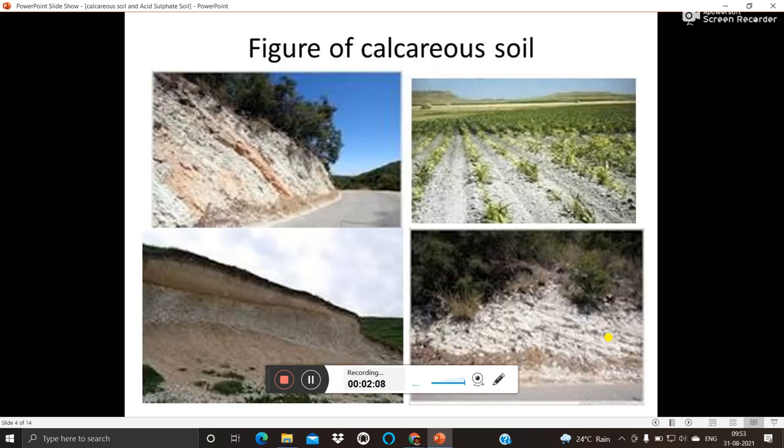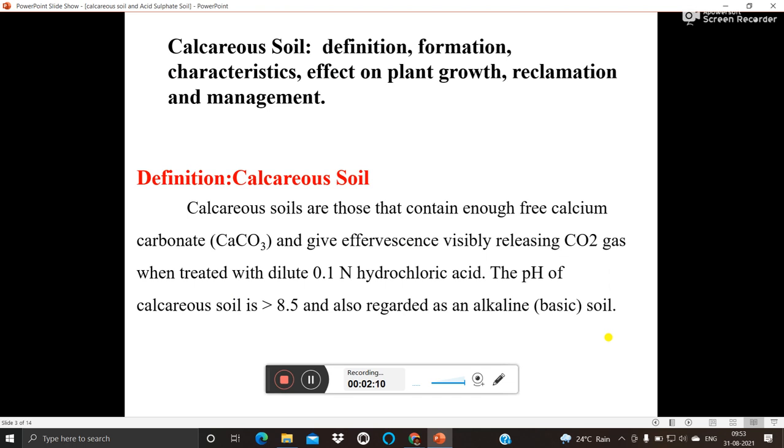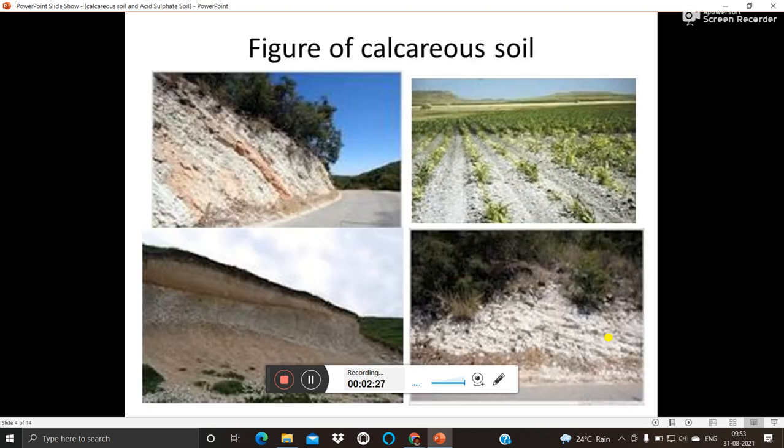you see the effervescence of CO2 gas. The pH of calcareous soil is more than 8.5, and it is also regarded as an alkaline soil. As we know, the pH of alkaline soil is more than 8.5, so it is also regarded as an alkaline or basic soil. These are some pictures of calcareous soil in which we can see the whitish surface. This whitish surface is due to the accumulation of calcium carbonate, due to which it appears whitish.